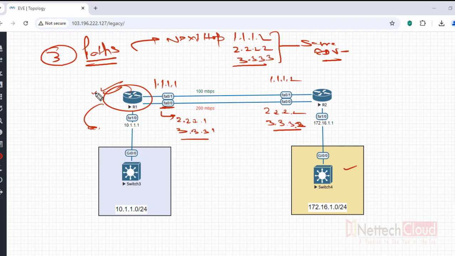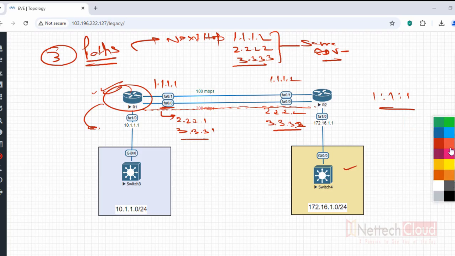So R1 will assume as if there are 3 different links, right? In reality, there are only 2 links, not 3. So traffic is still distributed 1:1:1. But you understand, in reality there are only 2 links.